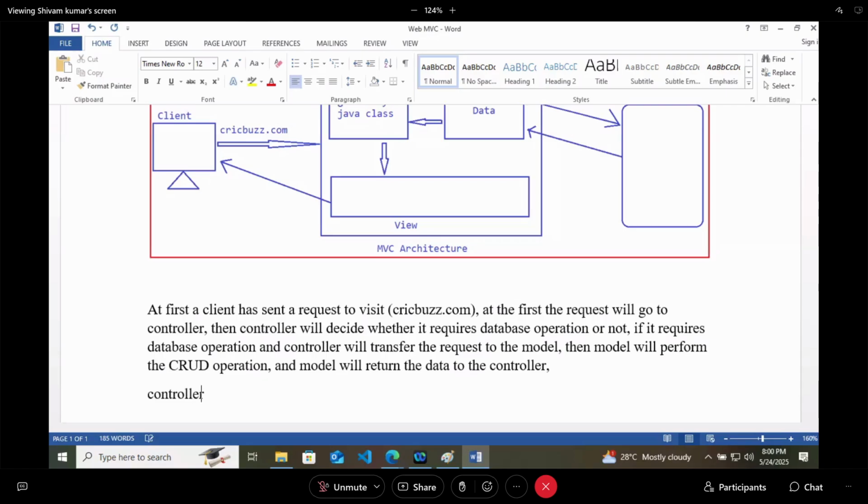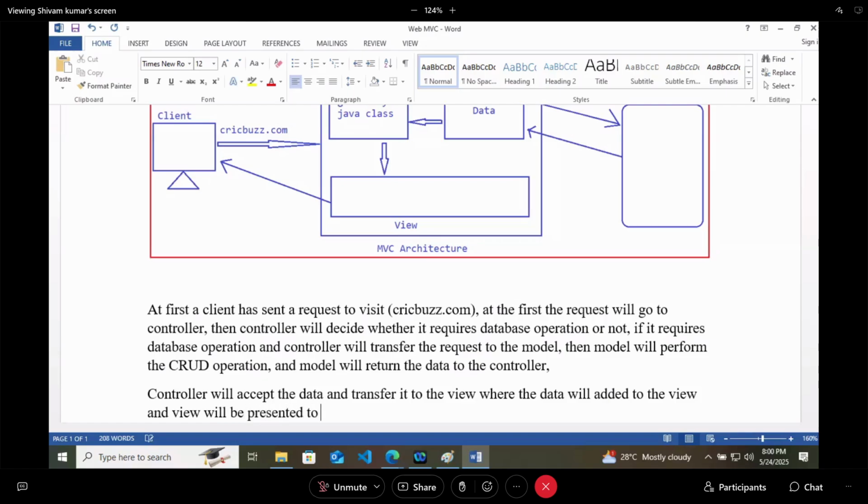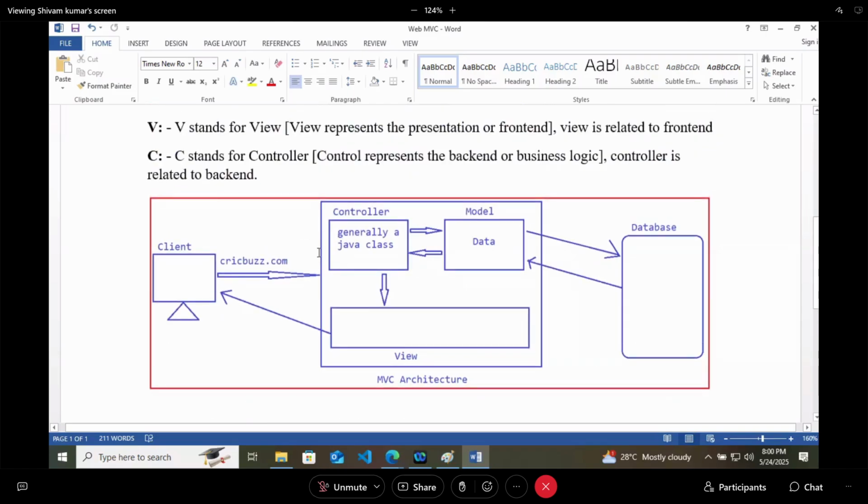The controller will accept the data and transfer it to the view, where the data will be added to the view and the view will be presented to the client. This is your Web MVC architecture, and that is how it actually works.